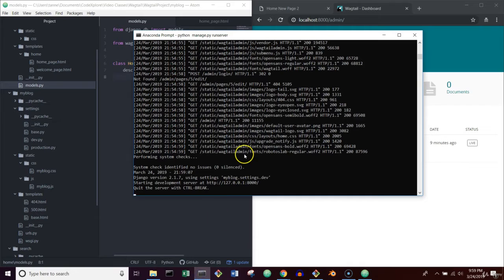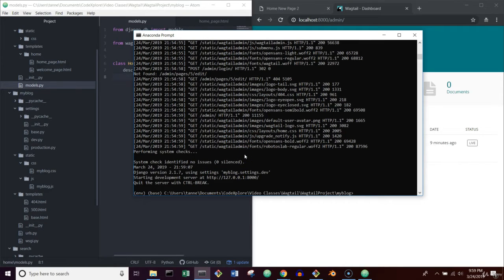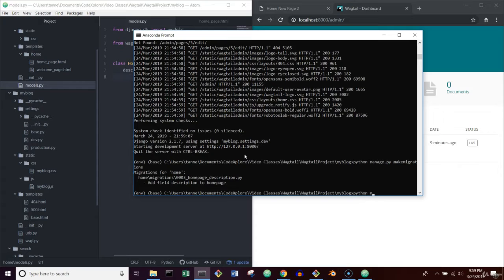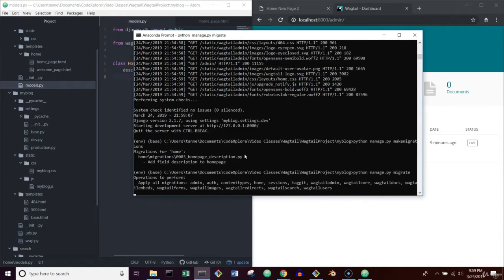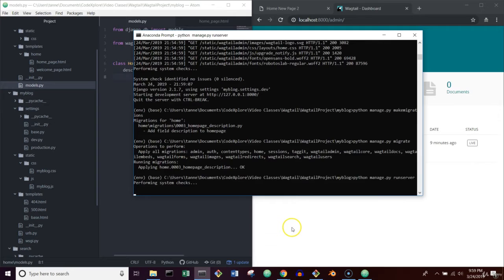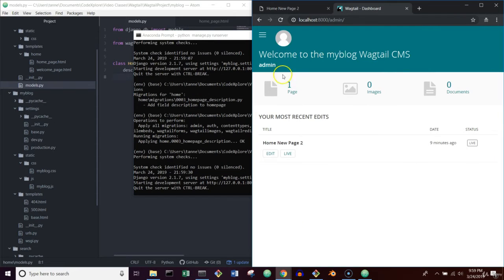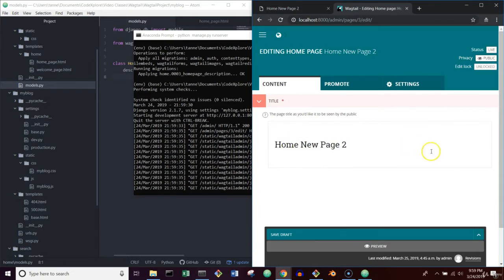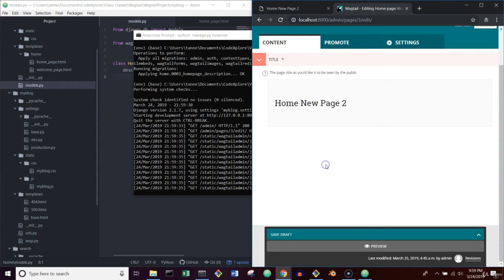Let's go into our command prompt and run make migrations. Then we'll migrate. We will now run the server and go back into our admin. Let's refresh this, go into homepage new, and we don't see anything different.